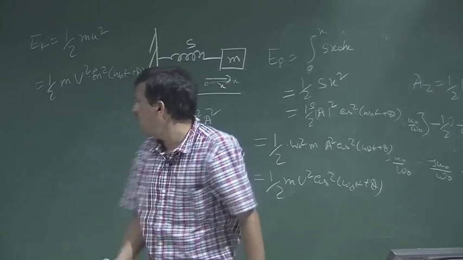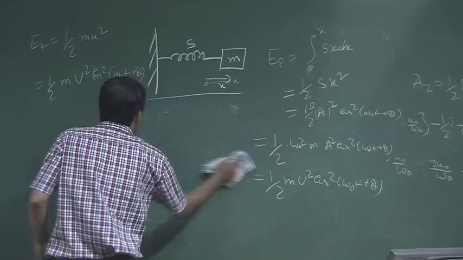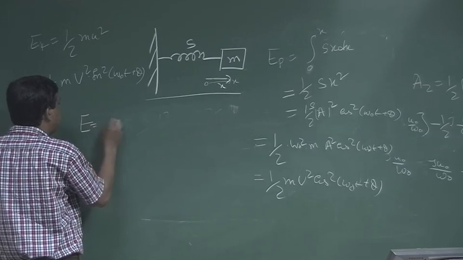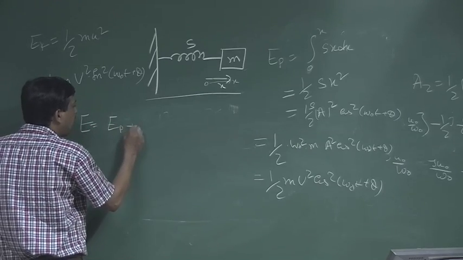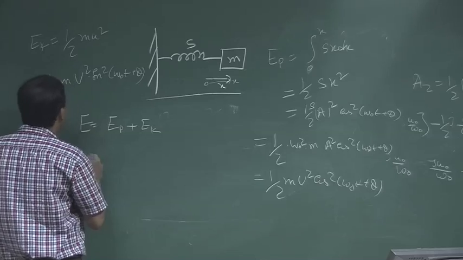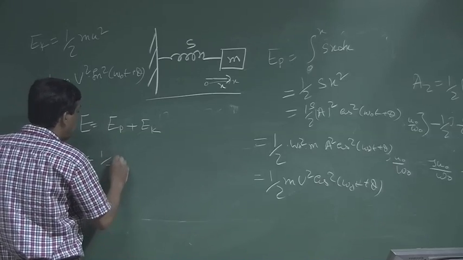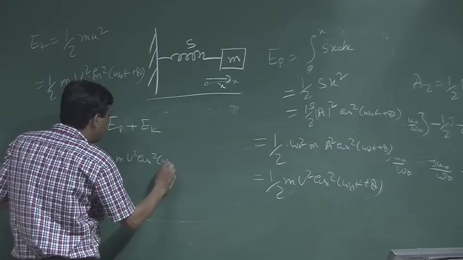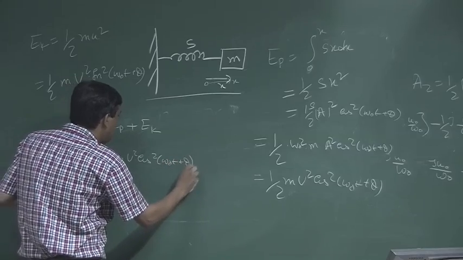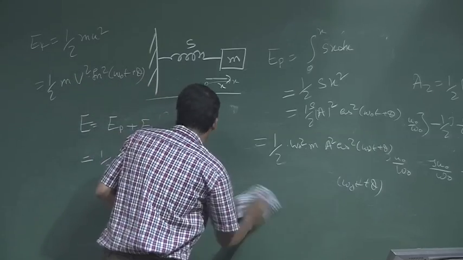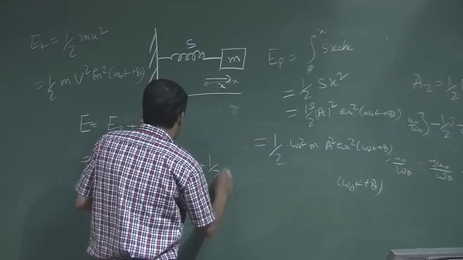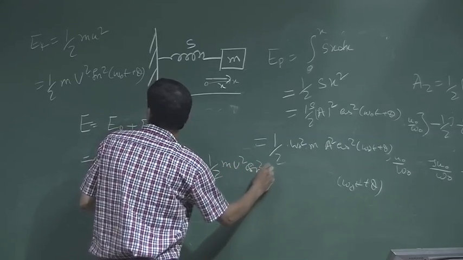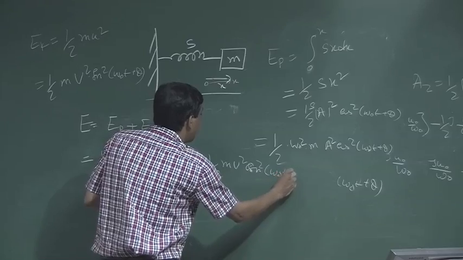Now, what is the total energy? If E is the total energy, it is nothing but potential energy plus kinetic energy. What is the potential energy? Half m U square cos square(omega 0 t plus phi), plus the kinetic energy, half m U square sin square(omega 0 t plus phi).